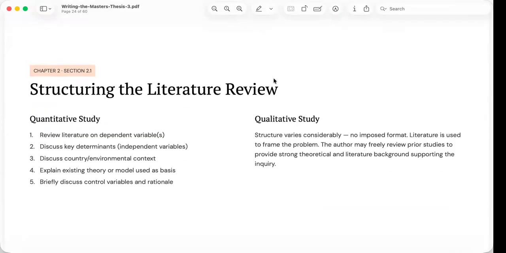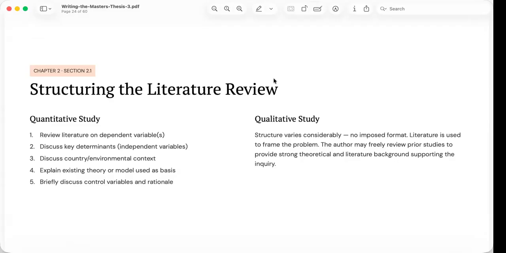Structuring the literature review. One of the most common questions students ask is, how should I organize my literature review? The answer depends on the type of research you are conducting. We need to distinguish quantitative from qualitative research because each requires a different organizational approach. For quantitative research, the structure is usually systematic.